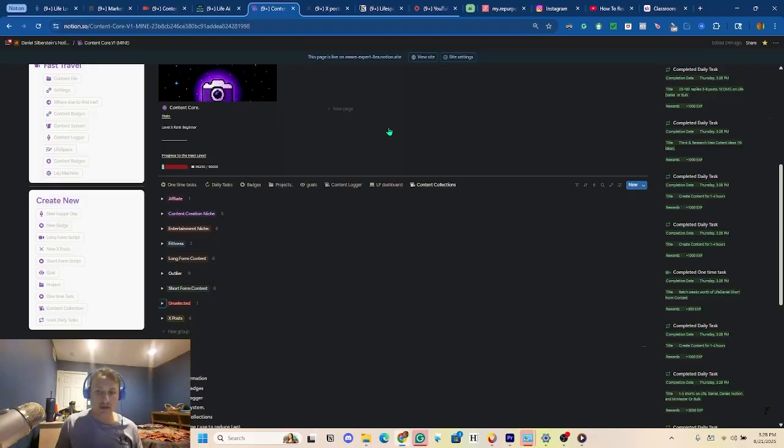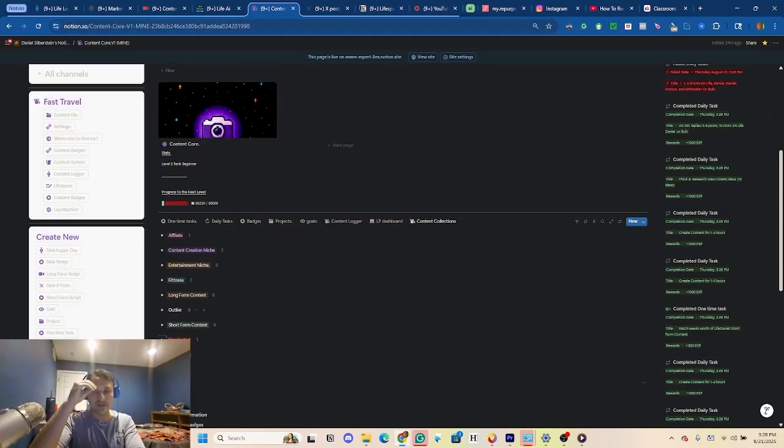Okay, so last but not least, in terms of the overall productivity systems of Content Core, there are content collections. So, what are content collections? Content collections is the system I built where you collect various different types of videos, X tweets, and all this type of content from other people, so that you can study it and use it for your own, right? And I'll give you an example of how I've been using this, right?